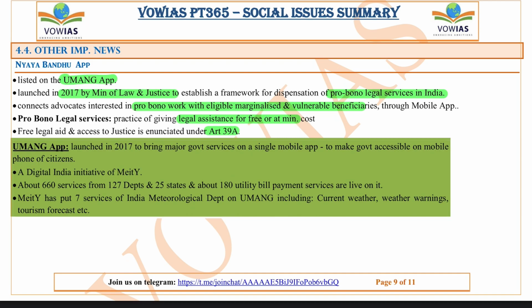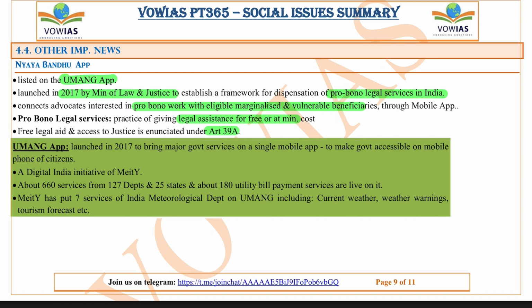And the pro bono legal services, if you see, are very important for people to get justice, because the lower sections of people, or people who are very low income, or people belonging to lower strata, don't have enough money to hire big lawyers so that they can get some justice. So that's why pro bono is very important for people belonging to the lower sections of society.